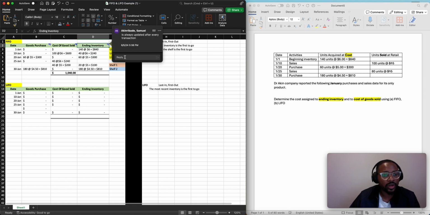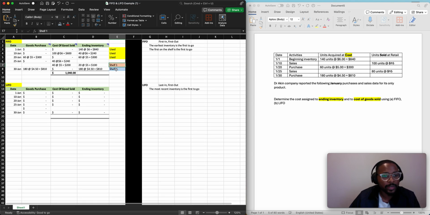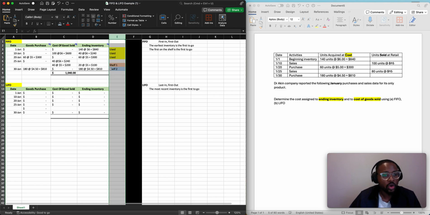Now, ending inventory is different. For ending inventory, we take the total of the active inventory, okay? The active inventory only. So what do we mean by that? Meaning that the active inventory are the ones that are labeled shelves or shelf, right? So you see how you have 2 shelves here? So we're just going to take that. That's why I recommend doing the shelf approach, because if we had no shelf approach, this is how it would look, right? And how would you know which one to take? You would probably end up taking everything and it will be wrong. We just need to take the 2 here because these are the active inventory.